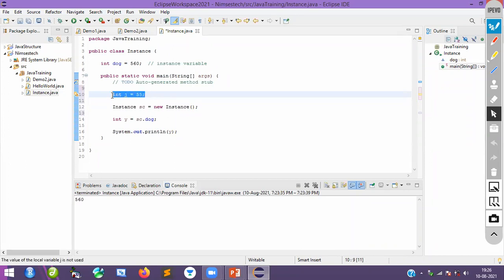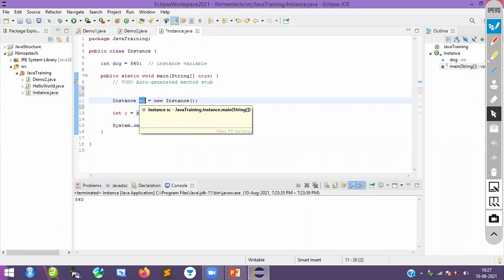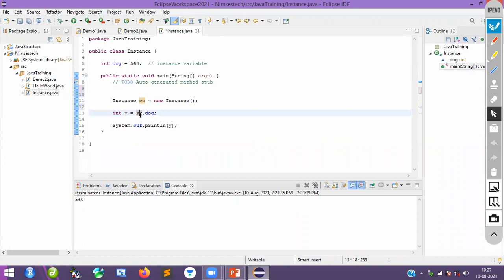When it comes to the instance variable, this is not a static variable. Please understand, this is not a static variable. This is an instance variable associated with the class. If you want to access the particular instance variable associated with the class, you have to create an object. That is exactly what I did. Here sc is an object, so I call it with sc.dog. Then it will access this particular instance variable. Whatever data you have provided, 560, will be accessed through the object.